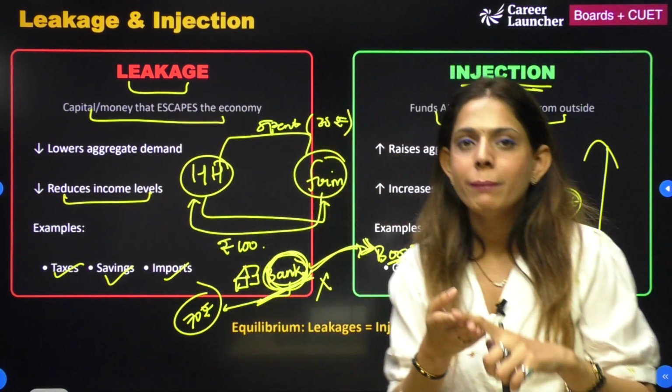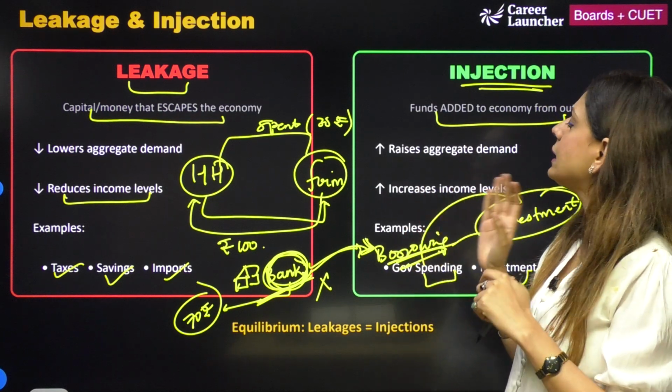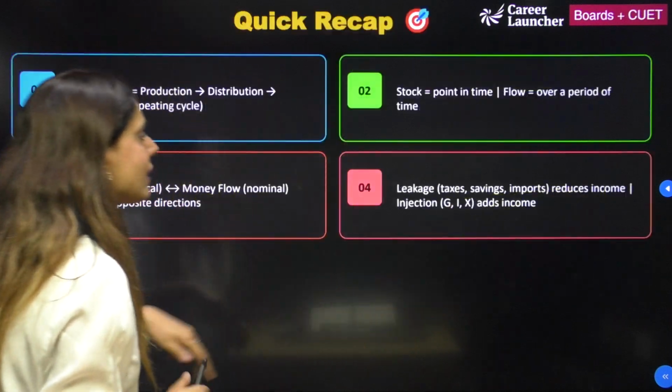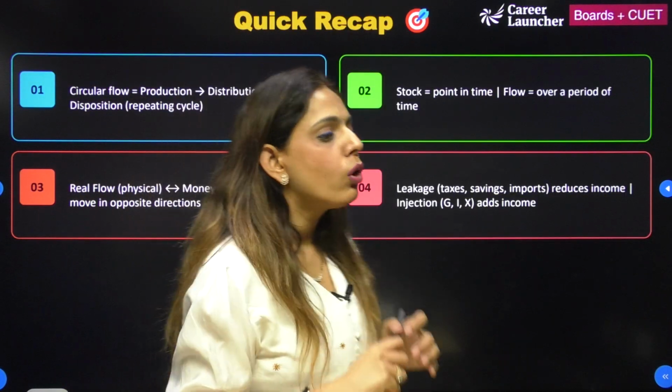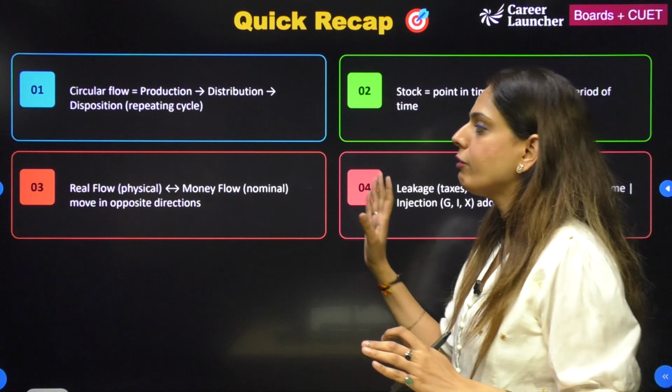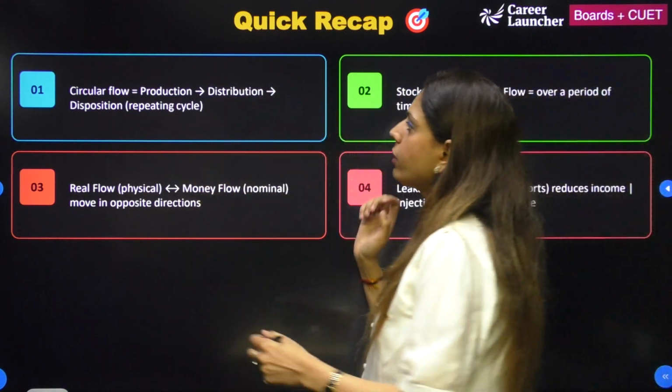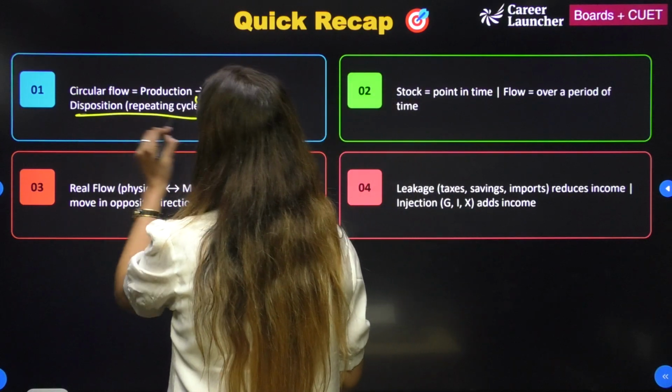So now, what we have covered so far: we have covered stock, we have covered flow, the real flow, money flow, and we have covered leakage and injection along with the two-sector economy. Now let's discuss some questions, so that a quick revision happens, okay. Circular flow, that is what we have covered, that is production, distribution and disposition.